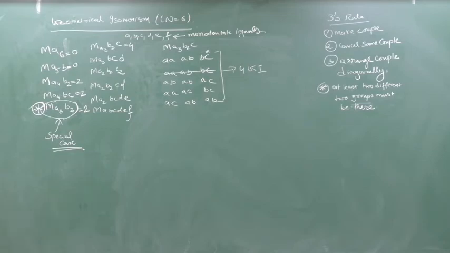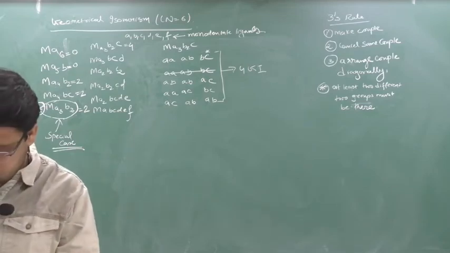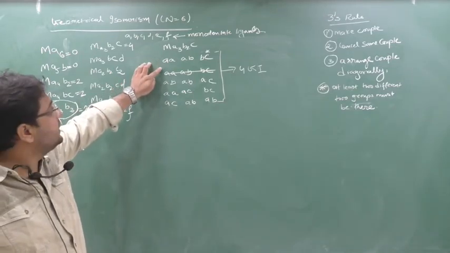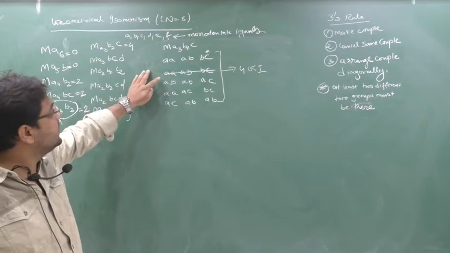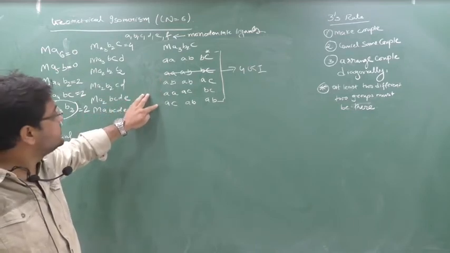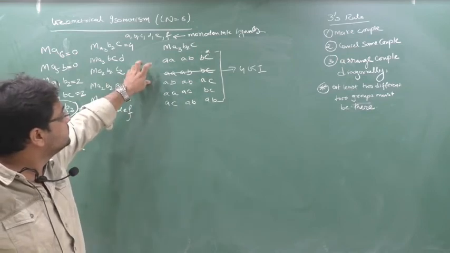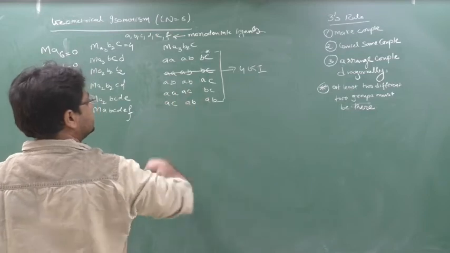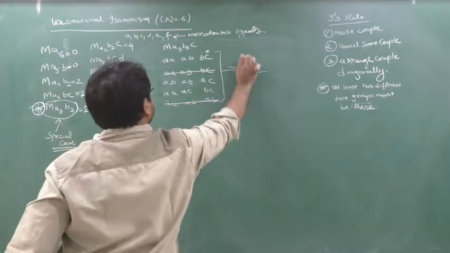Ma3B2C. No. AA, AB, BC. AA, AB, BC. AB, AB, AC. AA, AC, AB. AC, AB, AB. It is there, no beta? AB, AB, AC. This will also cancel. Sorry, 3 GI.